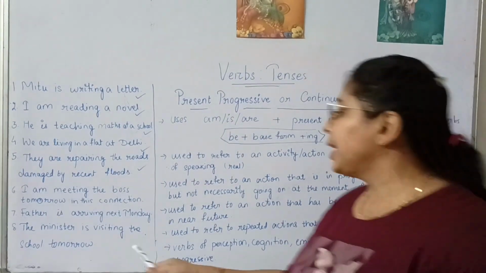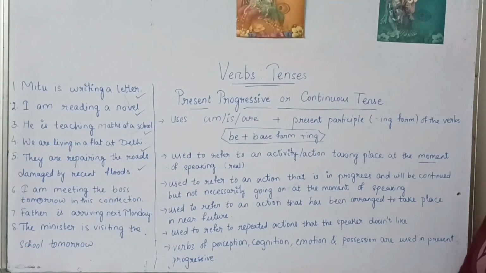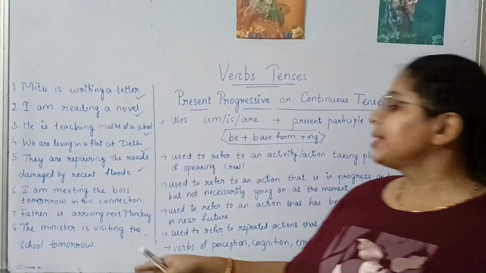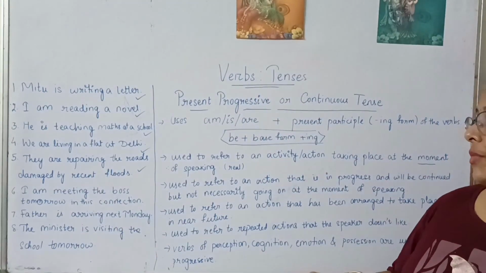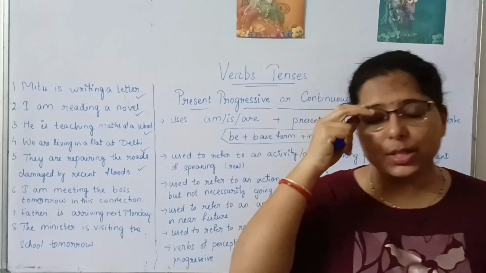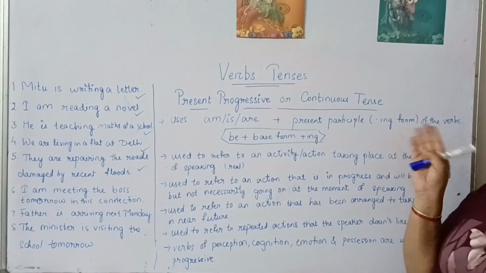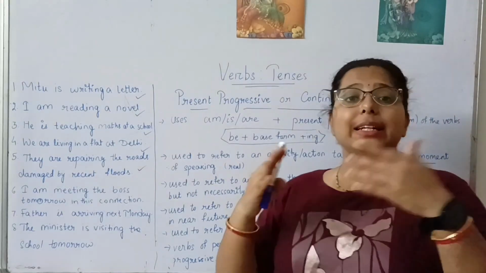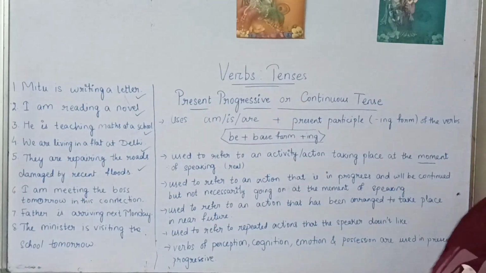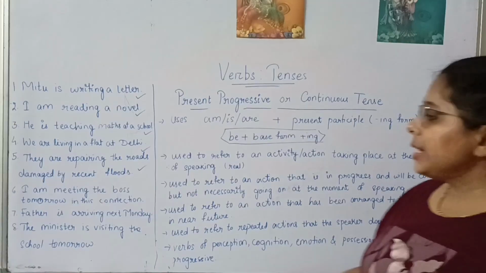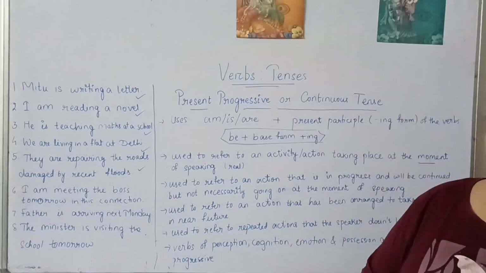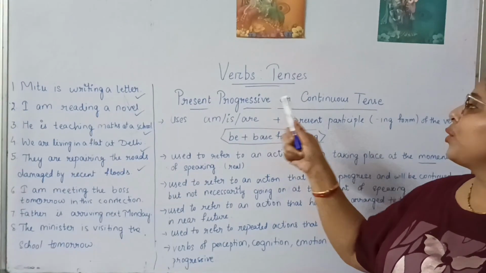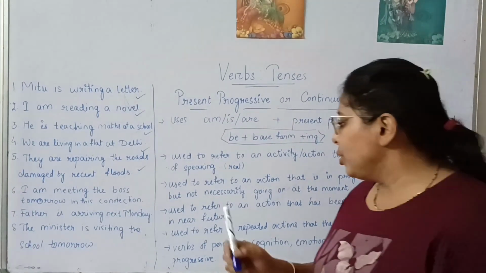See, the minister is visiting the school tomorrow. So this is also a near future action that will happen tomorrow. In these cases, we use is visiting here. In the beginning also, I explained that we use the present tense to show, but it doesn't show you the exact time. So tense and time are not always in relation. They are not indicating each other all the time. So in these three examples, we can see that, right? The actions are telling that they will happen in the near future, but it uses the present progressive or the continuous tense.